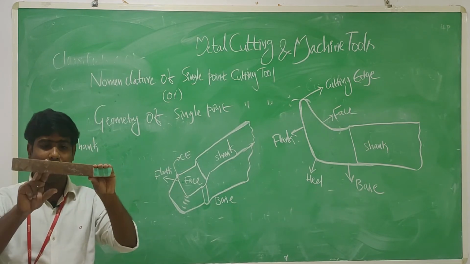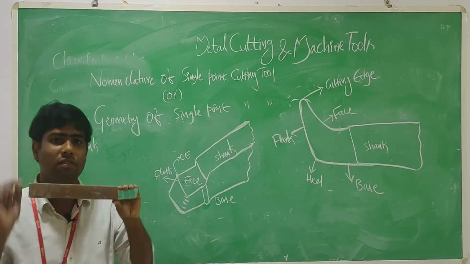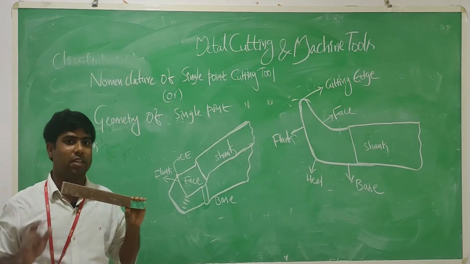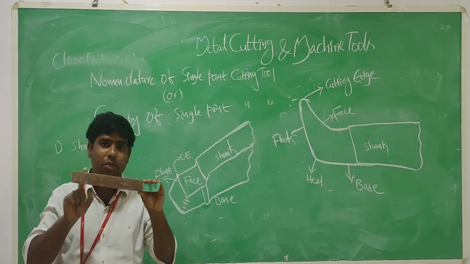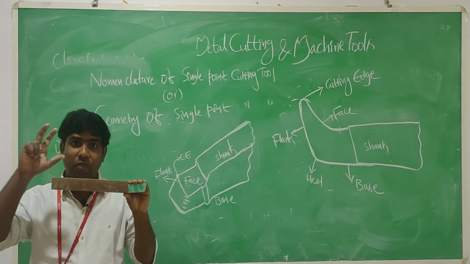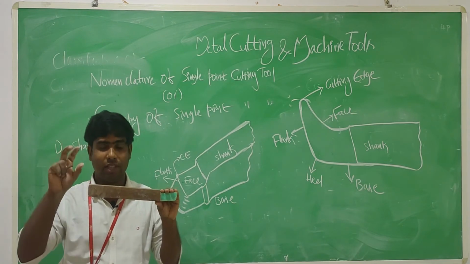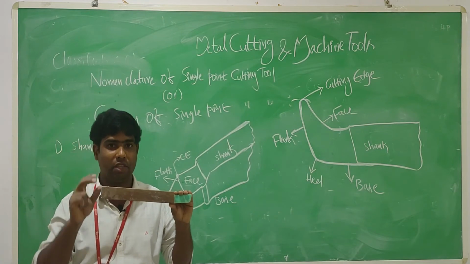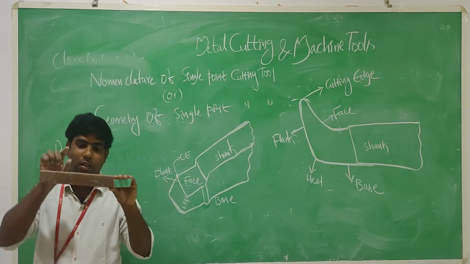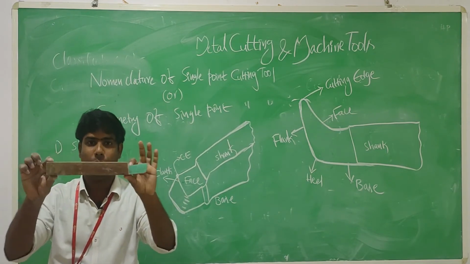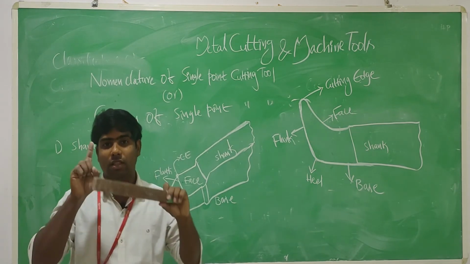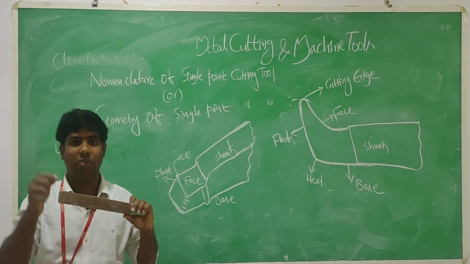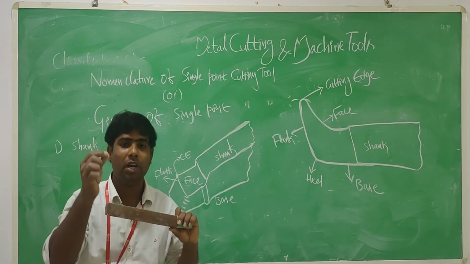What is the main function of the shank, sir? It can be used in tool holders. For example, in a shaping or lathe machine, the shanks are placed in tool posts. What I'm saying is, shanks are mainly used for gripping and holding purposes.